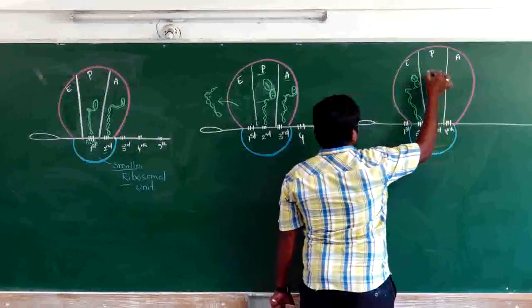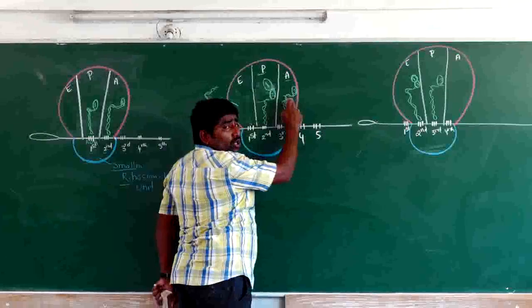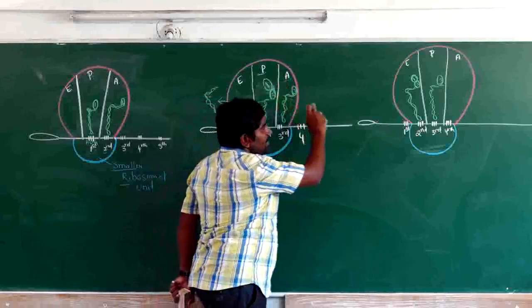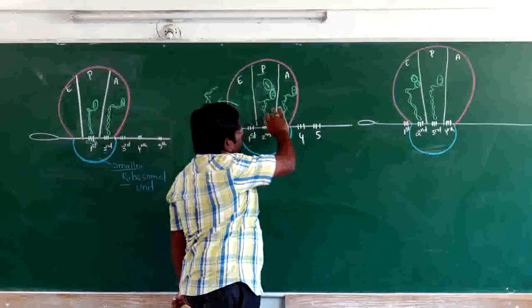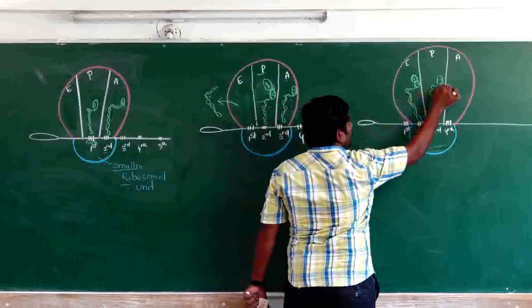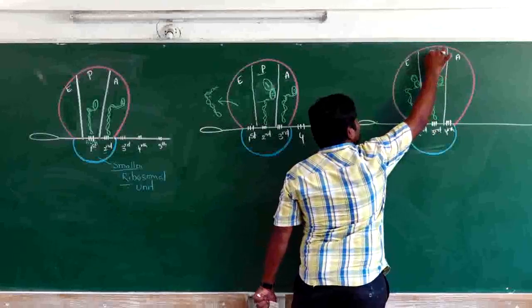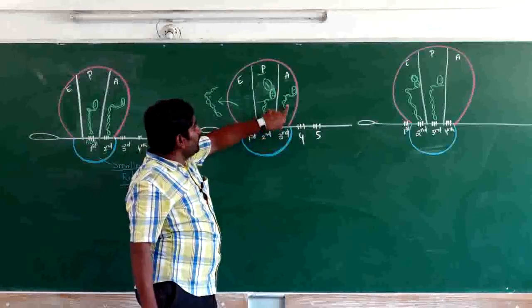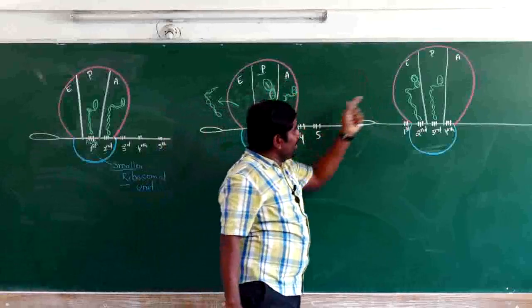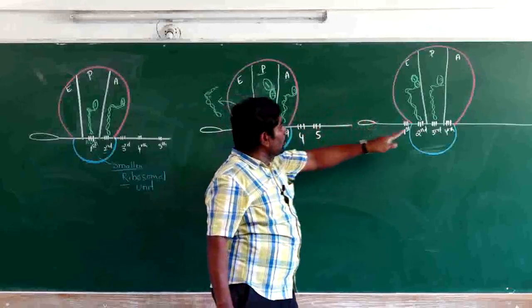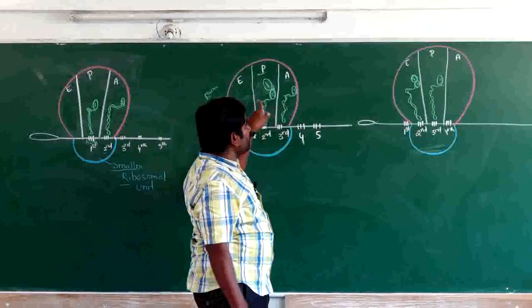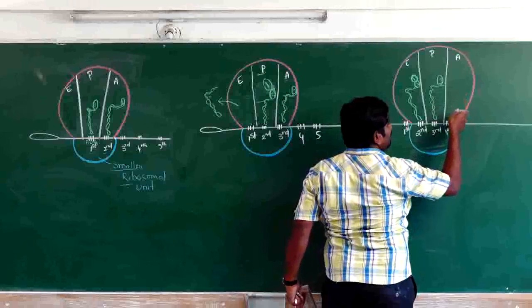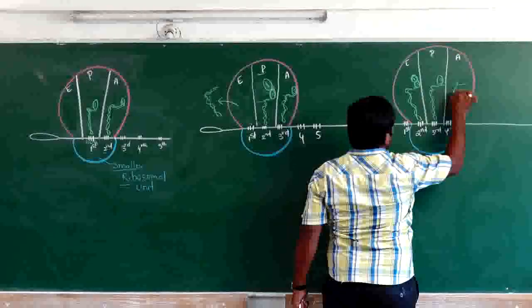In this case, now you see the third tRNA is present at the A site. But now because the ribosome has moved one codon distance, the third codon and third tRNA will come to the P site. Before, the third codon and third tRNA were at the A site. But when the ribosome moved one codon distance, the third codon comes to the P site and the second codon comes to the E site, and the amino acid site comes to the fourth codon. So the fourth codon accepts another new